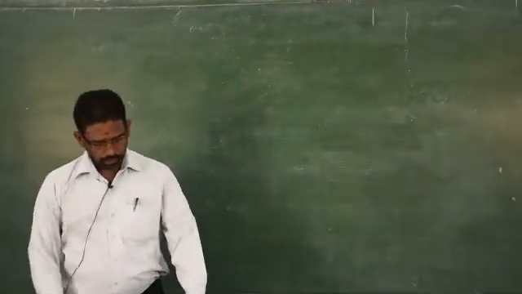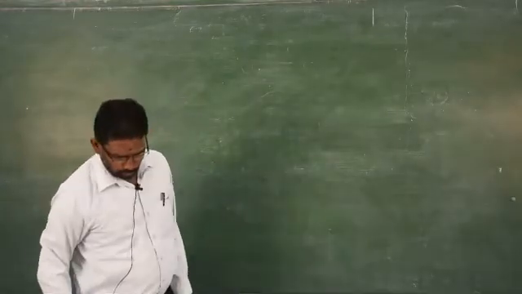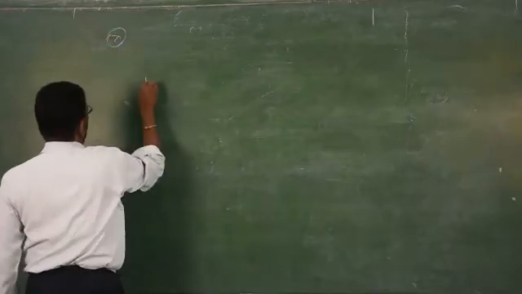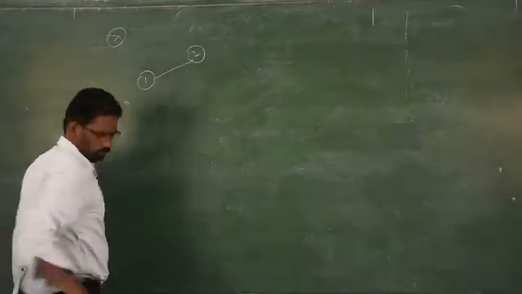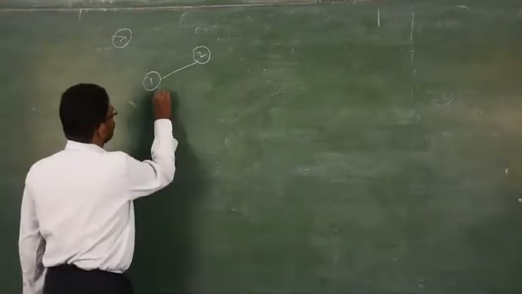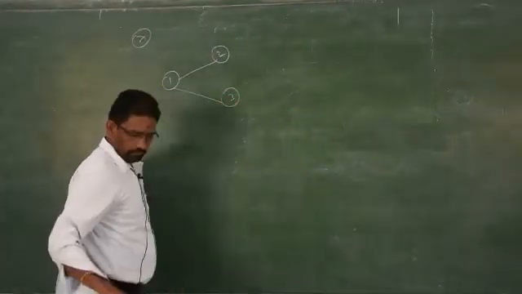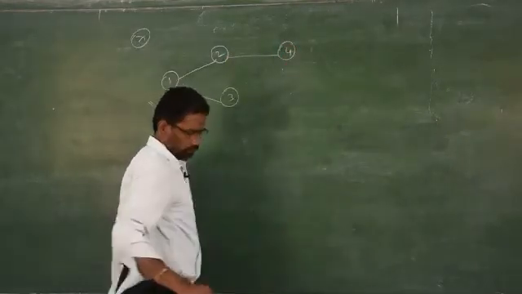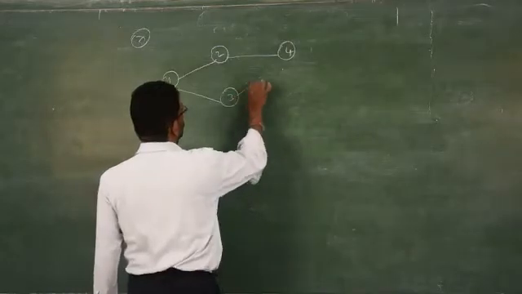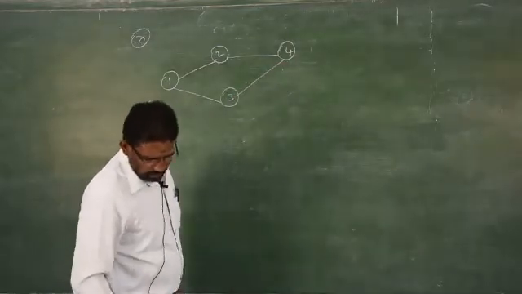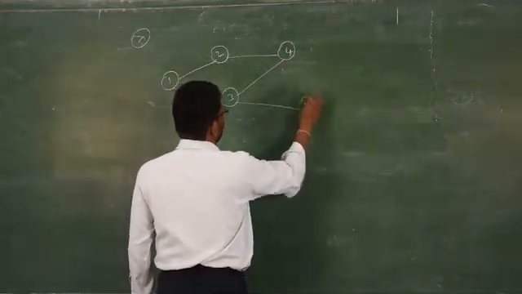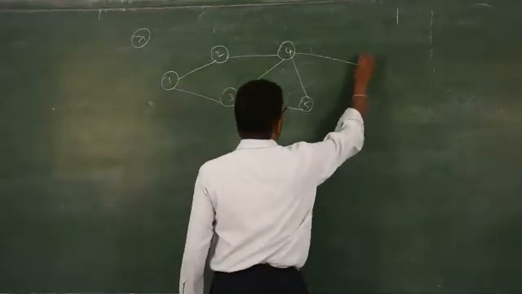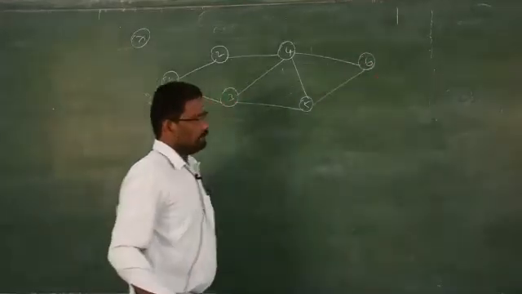Now sum number 7. Draw the network. The activities are given: 1 to 2, so you have to start with 1 to 2. The next is 1 to 3. Then 2 to 4, 3 to 4, just connect. Then 3 to 5, 4 to 5, then 4 to 6, 5 to 6. Just connect them, it should be close to 1.